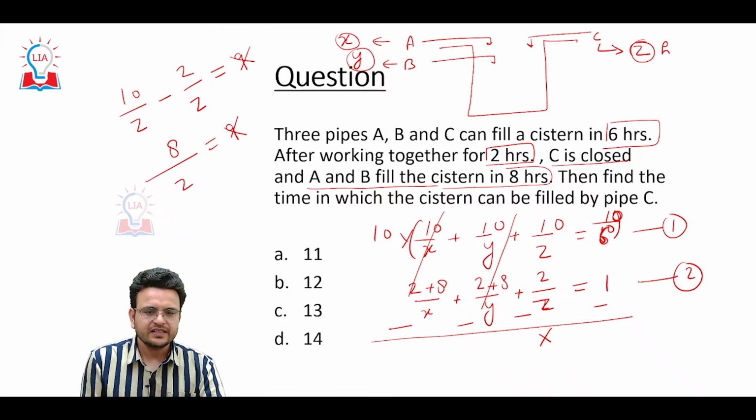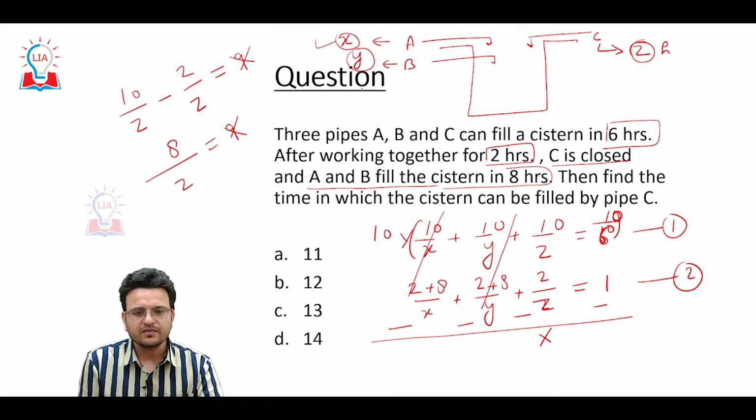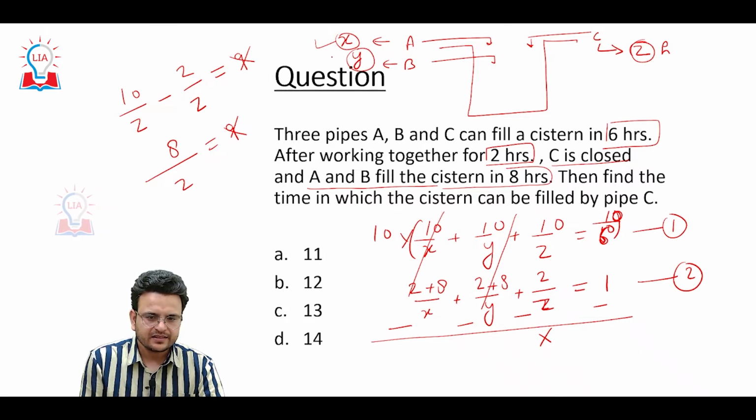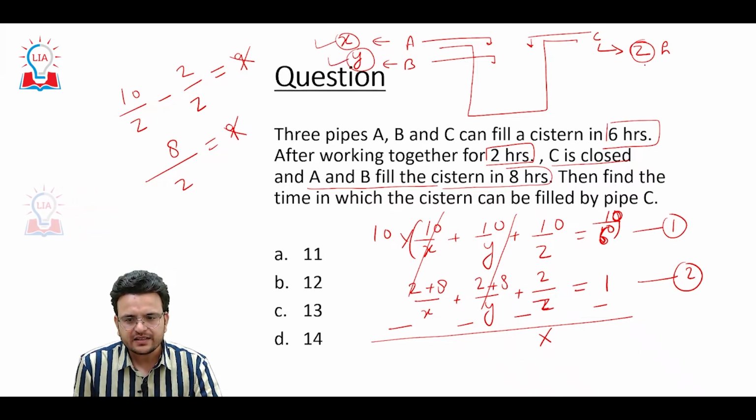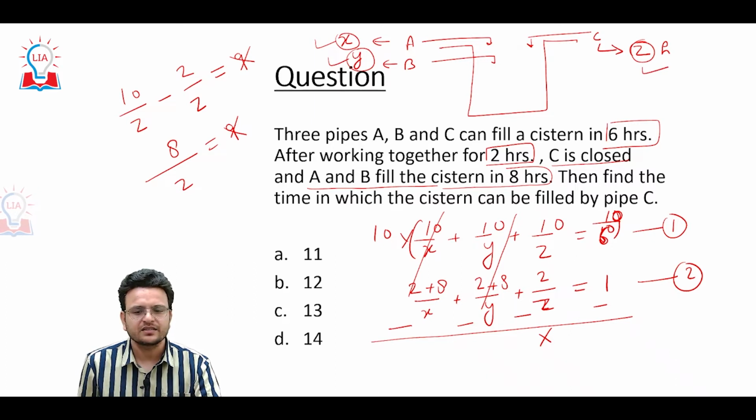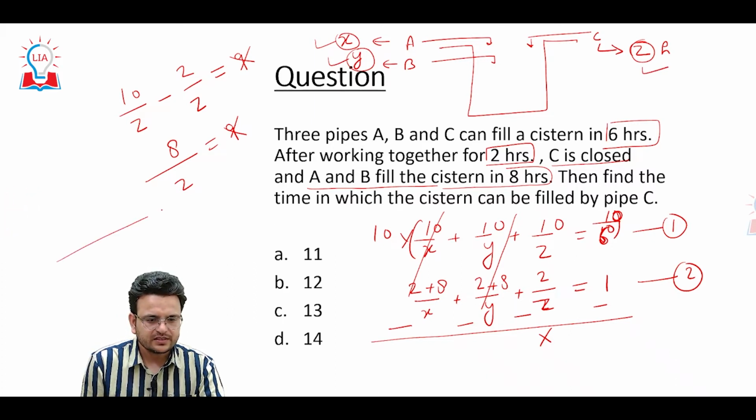A can fill this tank in X hours, B can fill this tank in Y hours and C can fill this tank in Z hours. Okay, now see these questions here. A's 1 hour work is 1 upon X, B's 1 hour work is 1 upon Y, C's 1 hour work is 1 upon Z, equal to 1 upon 6.